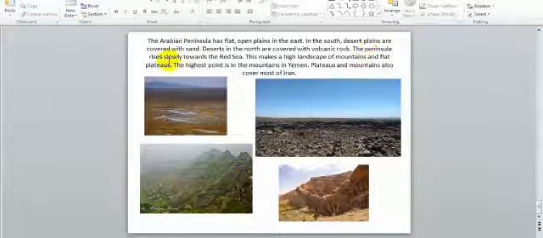The peninsula rises slowly toward the Red Sea. This makes a high landscape of mountains and flat plateaus. The highest point is in the mountains in Yemen, as we see, these are beautiful mountains in Yemen. Plateaus and mountains also cover most of Iran, and as we see here, it covers most of Iran.